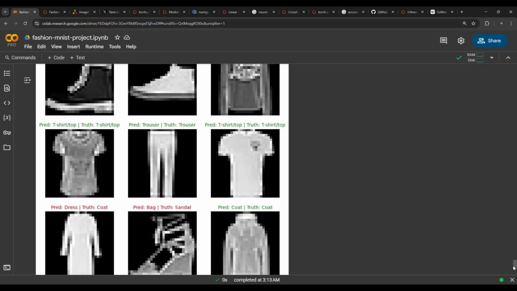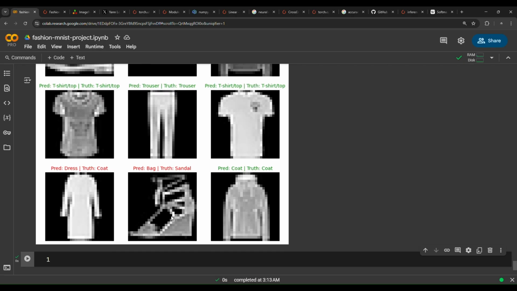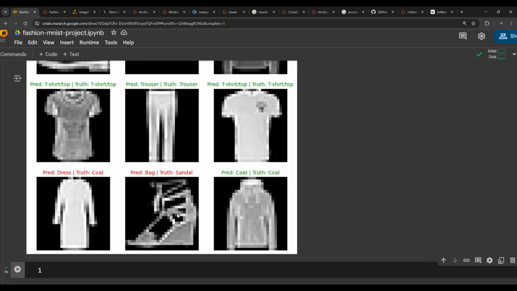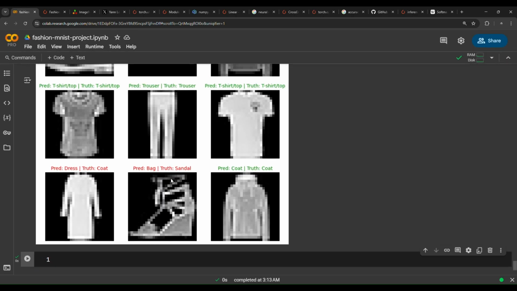Now I want you to have a think. Why does the model have these things mixed up? So the model predicted that this is a bag, but in truth it's a sandal. Well, because the model is confused. It's confused because these shapes are too complex for the model to detect the difference between the truth label and some other overlapping labels.